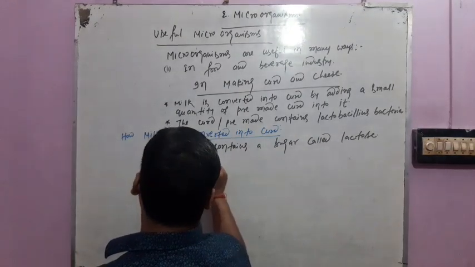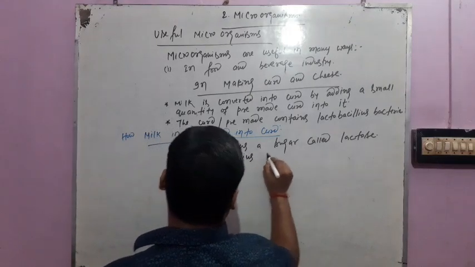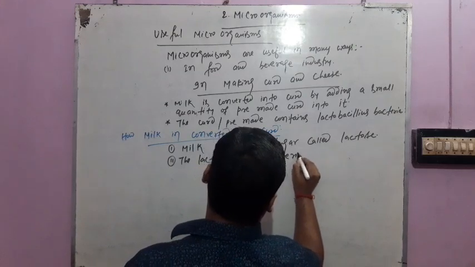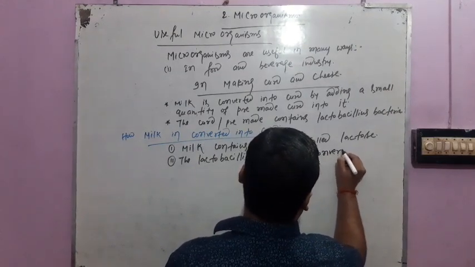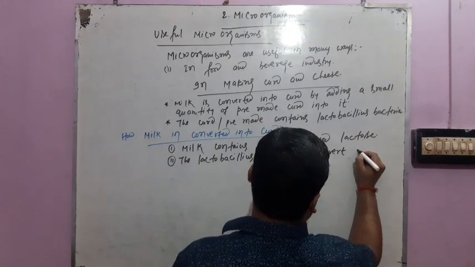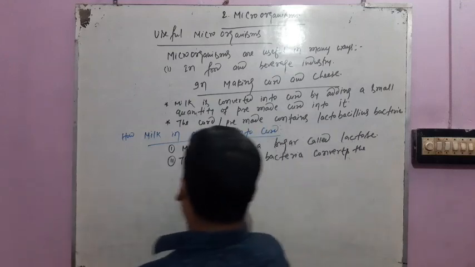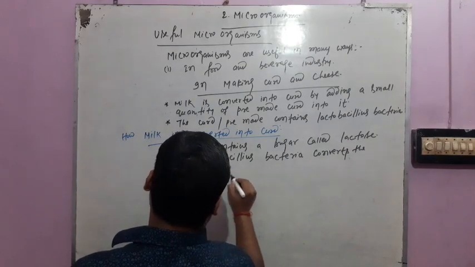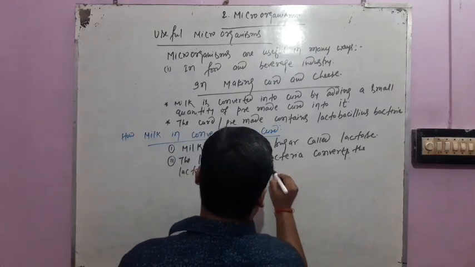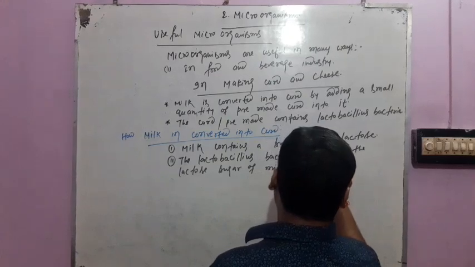The lactobacillus bacteria convert the lactose sugar of milk into lactic acid.